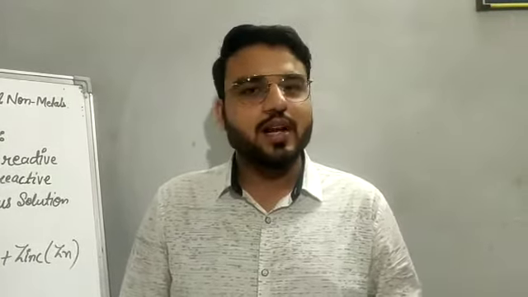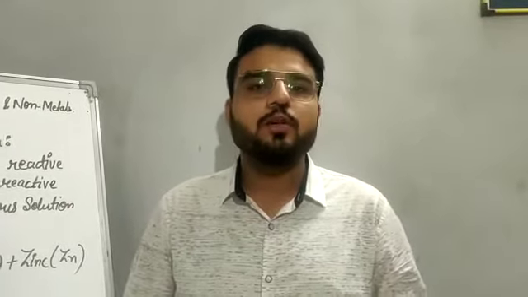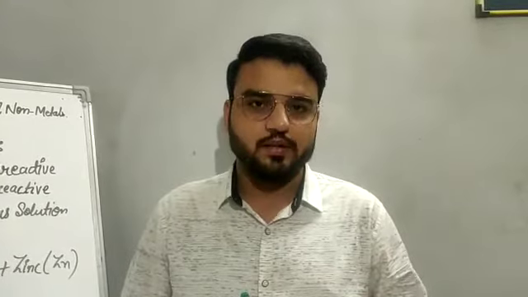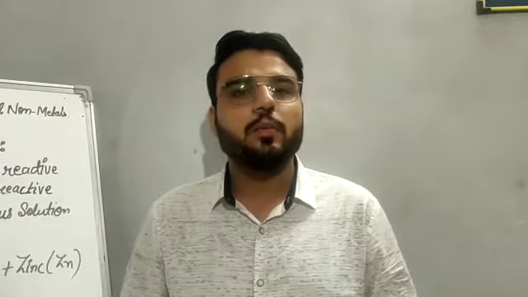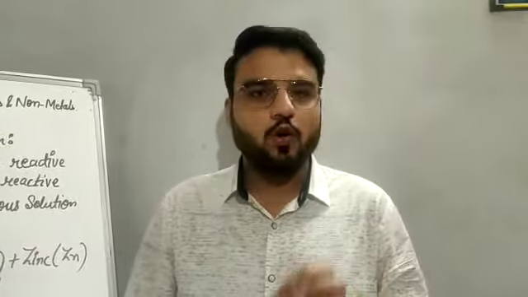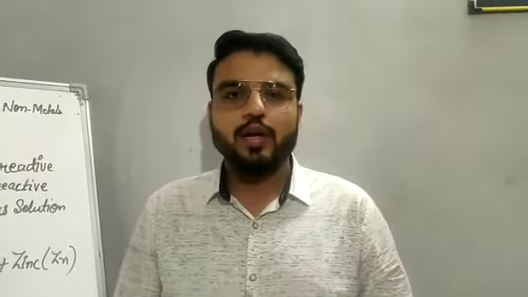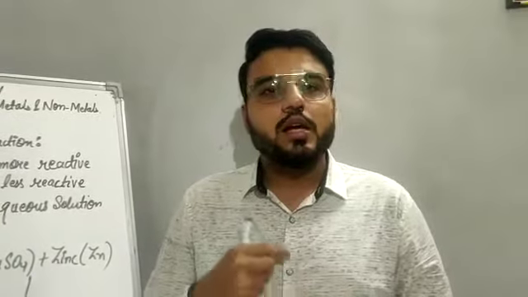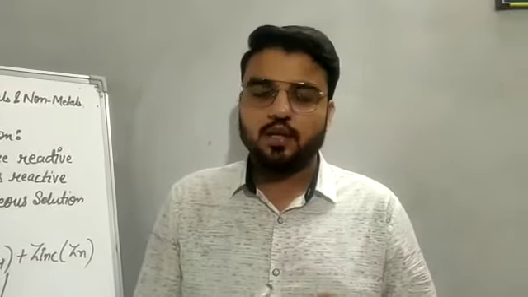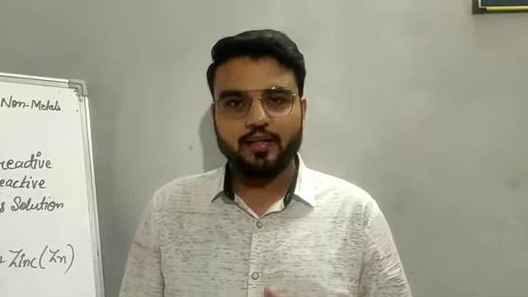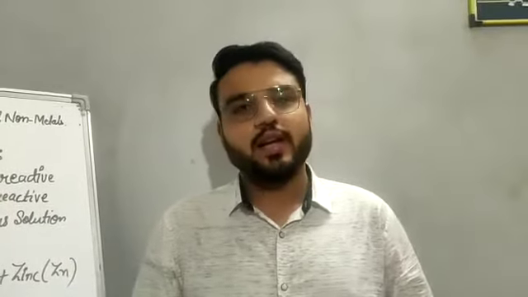So in the previous class of chemistry we were revising chapter number 4 of metals and non-metals. We have revised till the topic reactions of metals and non-metals with acids and bases. Now in this class we will move on to the next chemical property of metals, that is displacement reaction.